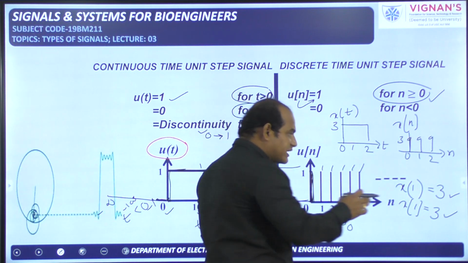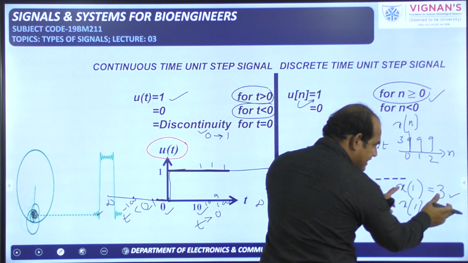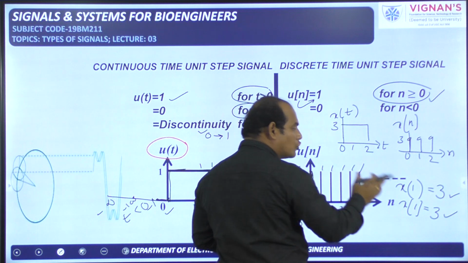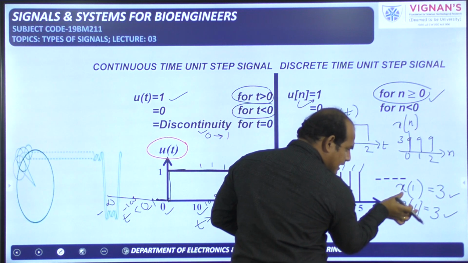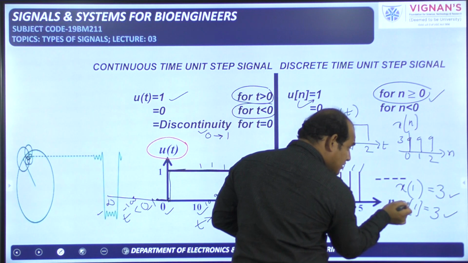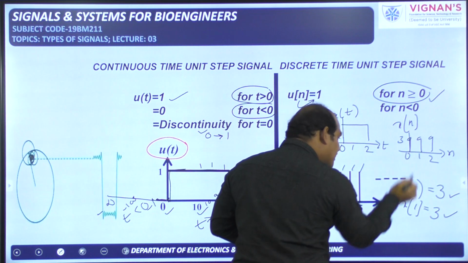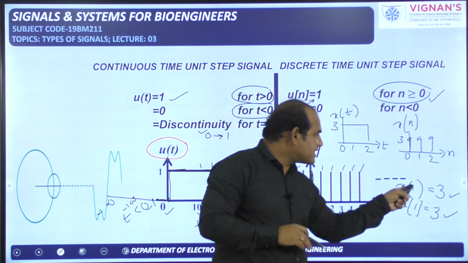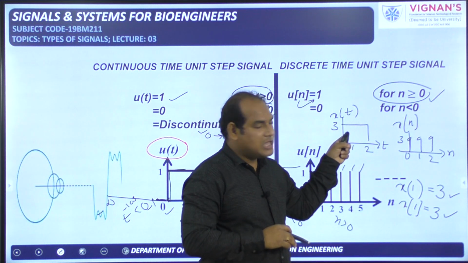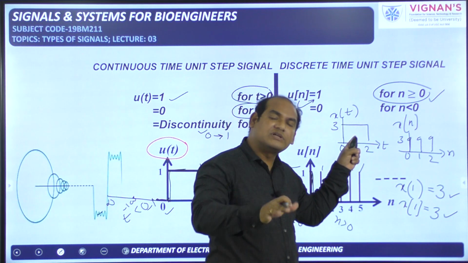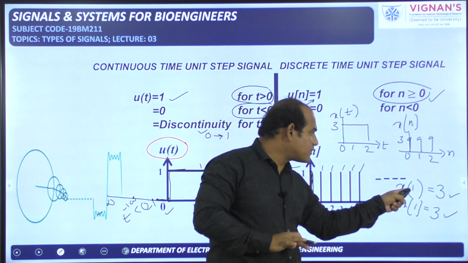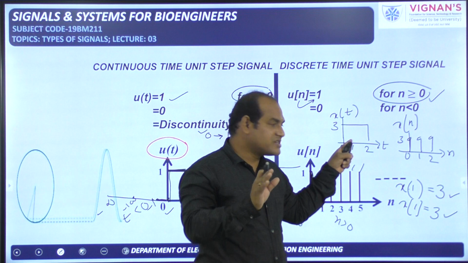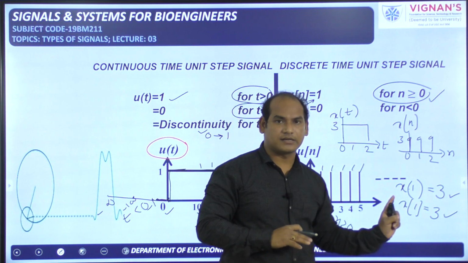In this particular case, whether you look at this one or this one, you don't know about it. Here, to answer x of 1 with square bracket, you actually have to see the discrete time signal only, but if you see the continuous time signal also, the answer is correct. And in this case, you have to see the continuous time signal because it is a normal bracket, but even if you don't know that information and see this signal also, the answer is correct. But